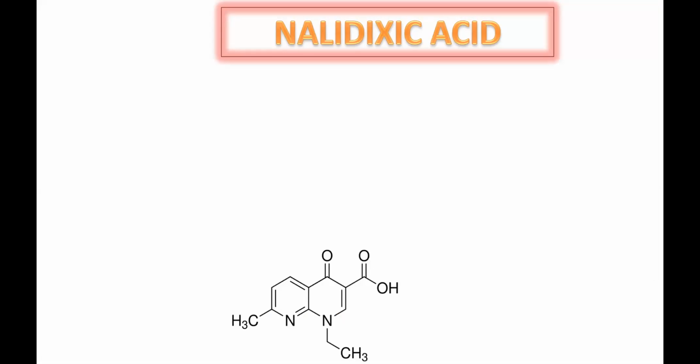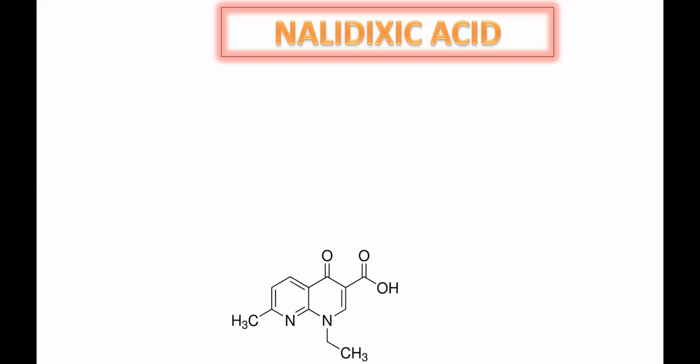It contains an extra nitrogen at the 8th position, and your first position is connected to an ethyl group, and at the 7th position it contains a methyl. So it is the first generation of your quinolones. It's the first generation quinolone and a substituted naphthyridine.